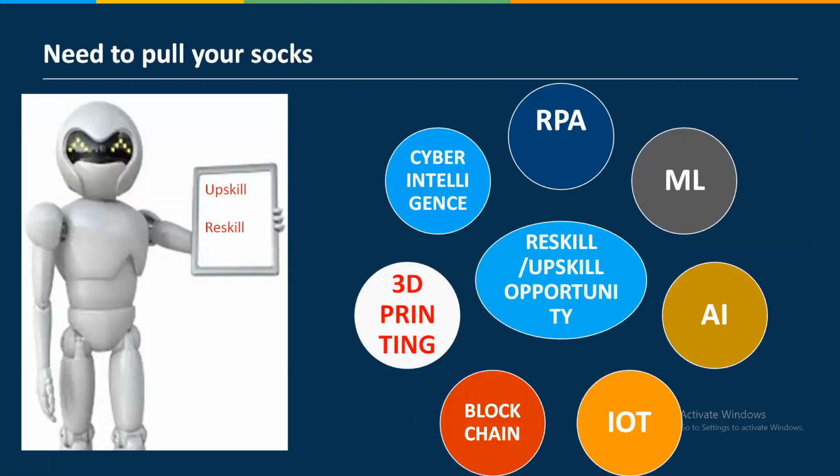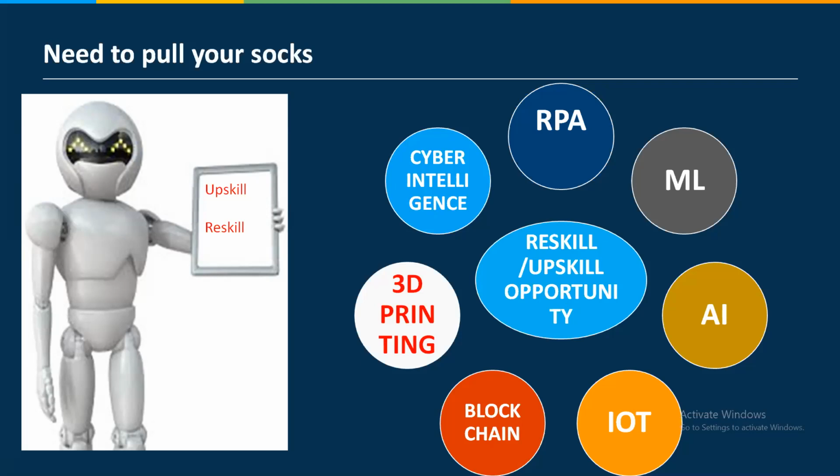And that is the reason. This is a one-sided story related to the impact. But at the same time, if something is going down, something will rise up. So we need to reskill and upskill. Right now, there is a huge market for RPA, machine learning, AI, IoT, blockchain, cyber intelligence, 3D printing. If you want to survive in the IT industry and grow your career, you need to reskill and upskill every time. You cannot stick to one technology.